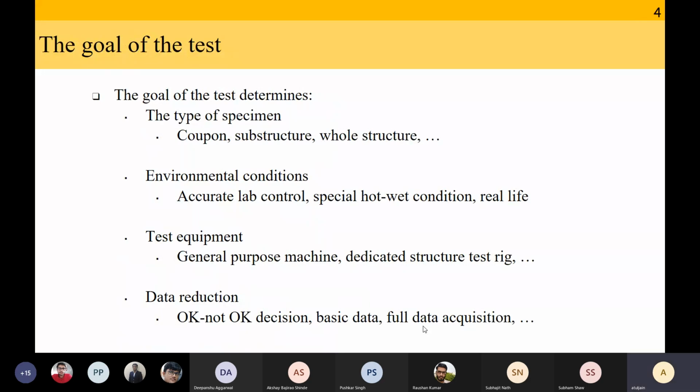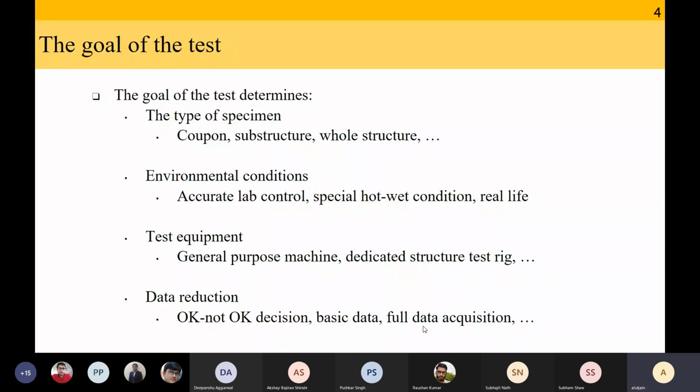Then you also have to decide what the environmental conditions are. Is it going to be an accurate, air conditioned lab control test where you are very carefully controlling the temperature and the environment? Or is it going to be a special hot wet condition where you are trying to make conditions very similar to the in-service conditions that the material might suffer? Or you just do it in real life, where there are variations in temperature, etc.